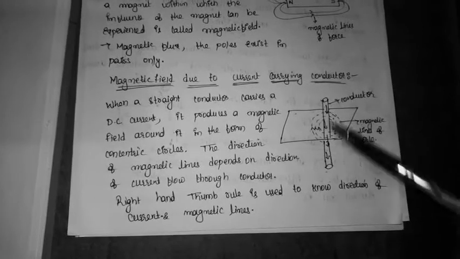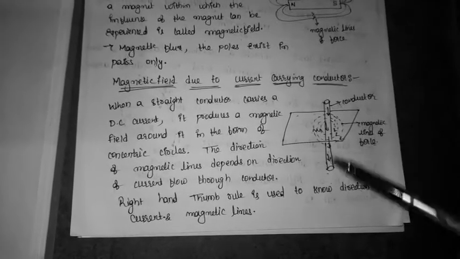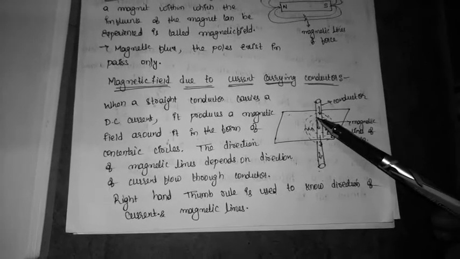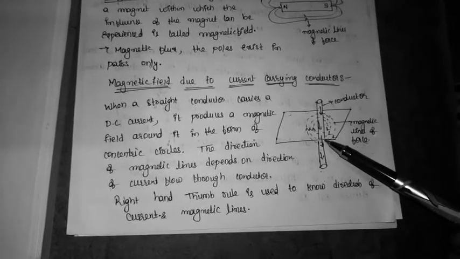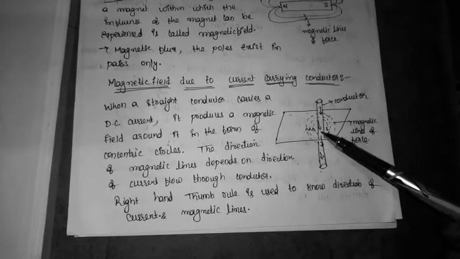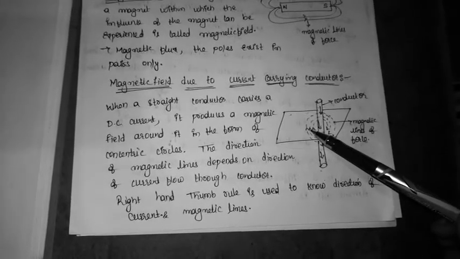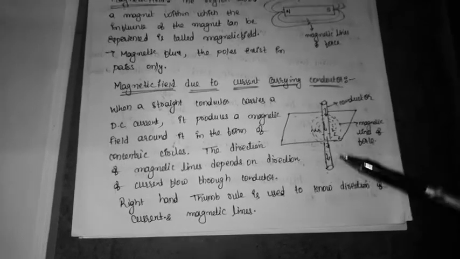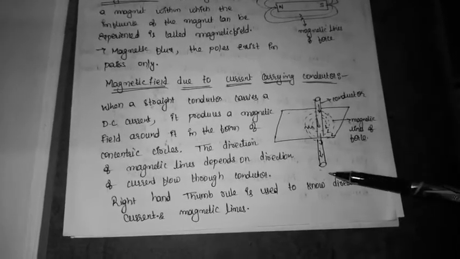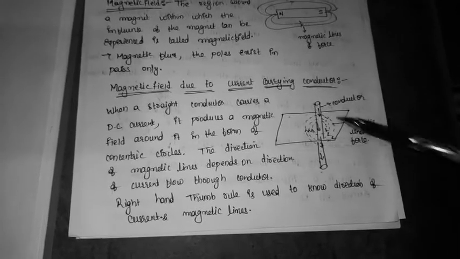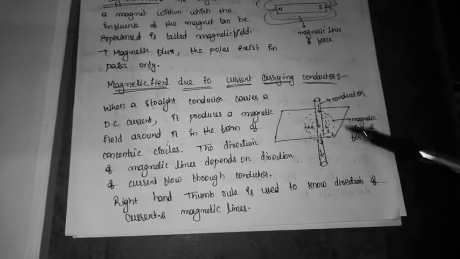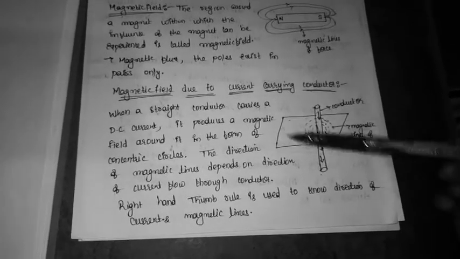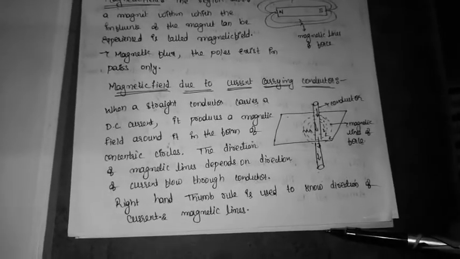The magnetic field is always in the form of concentric circles surrounding the conductor, and the direction of this magnetic field depends upon the direction of current. If the current is flowing from upside to downside, then the lines of force are in clockwise direction. If the current is moving from downside to upside, then the magnetic field lines are in anticlockwise direction.